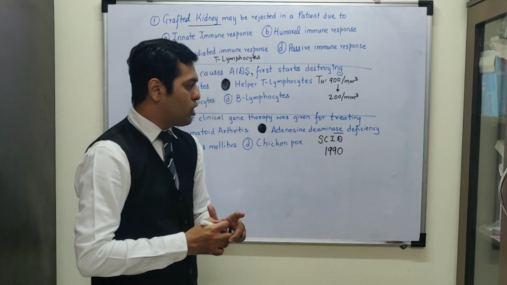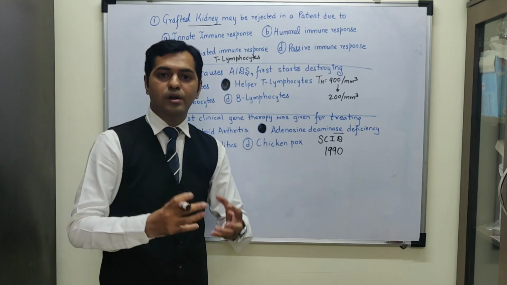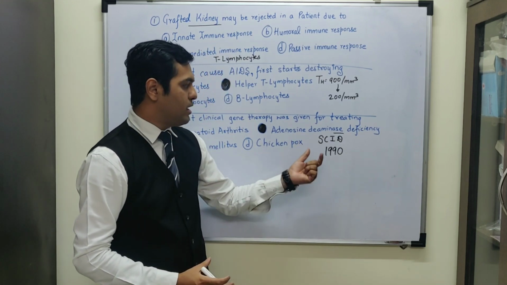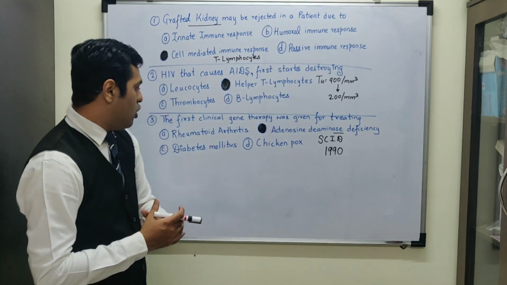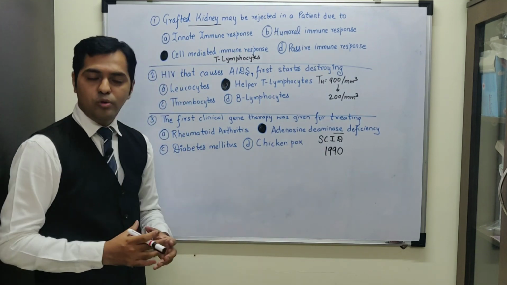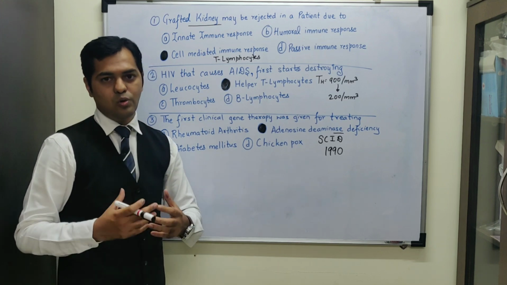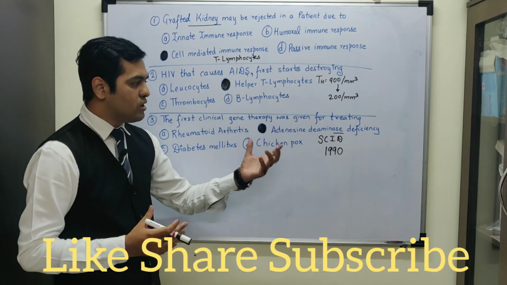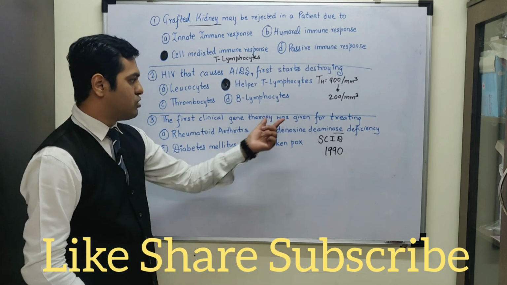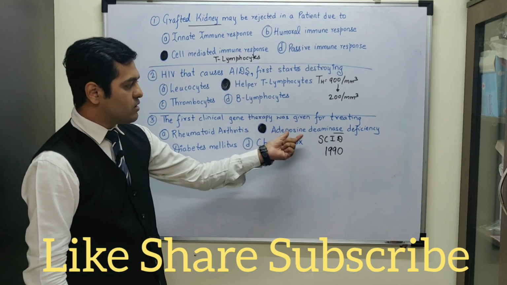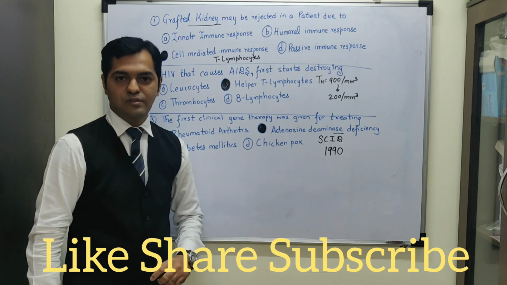So this is a particular concept of recombinant DNA technology, and it is an application in the field of medicine. Rheumatoid arthritis is an autoimmune disorder. Diabetes mellitus is a metabolic disorder which can result due to deficiency of insulin. Chickenpox is a viral disorder. So gene therapy was first used for treating adenosine deaminase deficiency disorder.